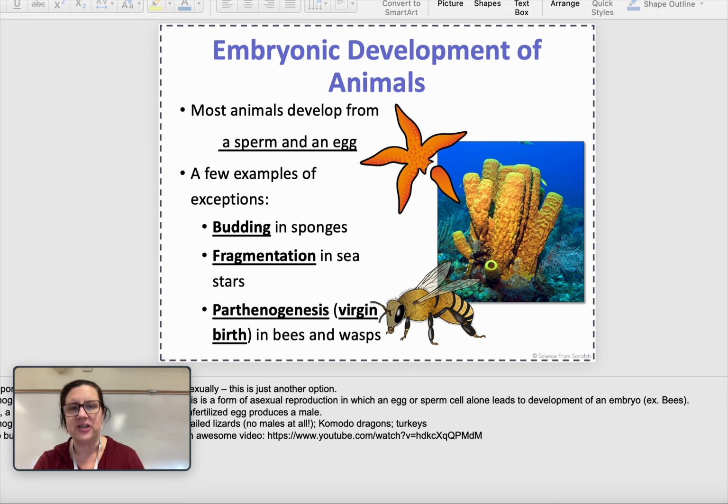That's called fragmentation. And then there's this really interesting situation called parthenogenesis. It happens in bees and wasps, and it happens in some other creatures also, which technically means virgin birth. So there's not a sperm and an egg that join together to create this new creature. It actually is a different way of reproducing.